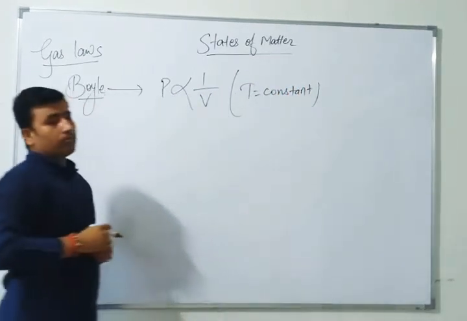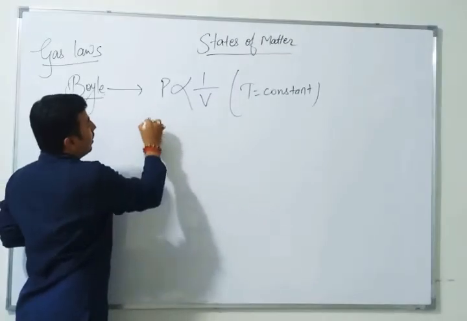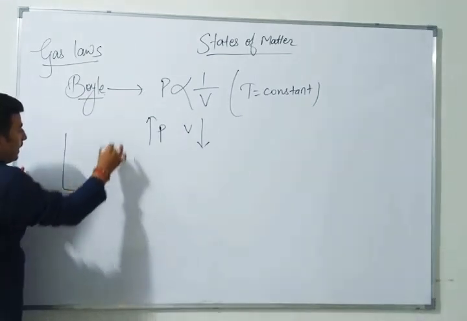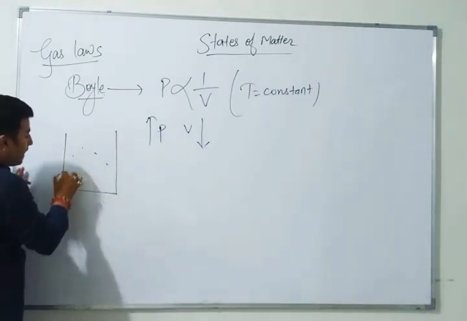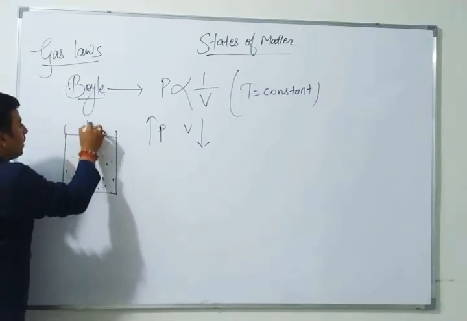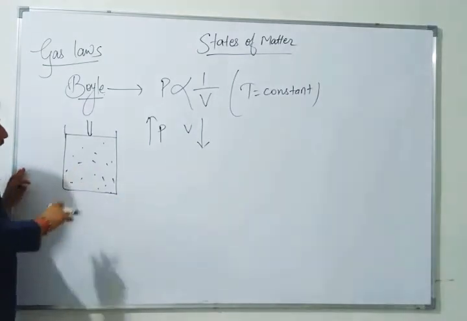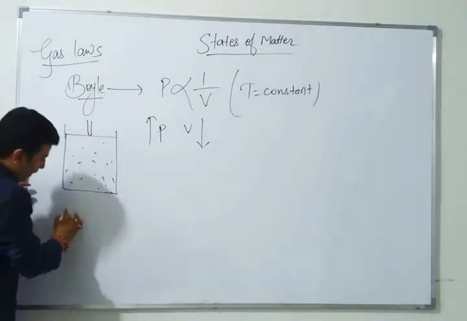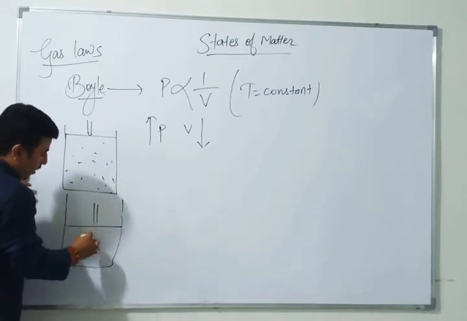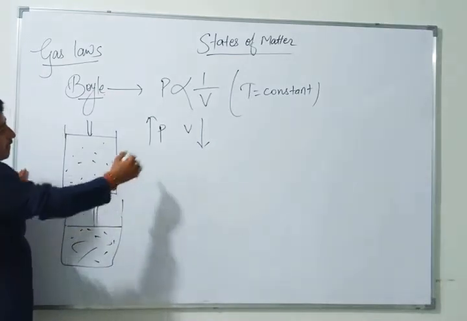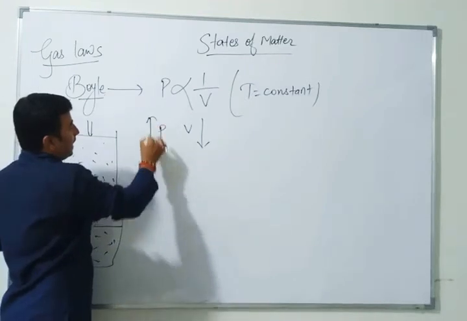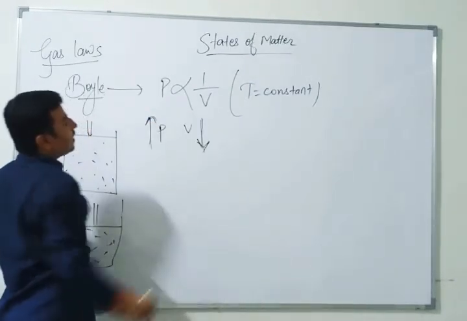It means as you increase the pressure, volume will decrease. As I have shown you, this is the cylinder, and these are the gases. Since gases are free to move, here was the piston, so there was a little bit of pressure. As I increase the pressure and push the piston from here to here, all the atoms and molecules come here. After increasing the pressure, the volume started decreasing.